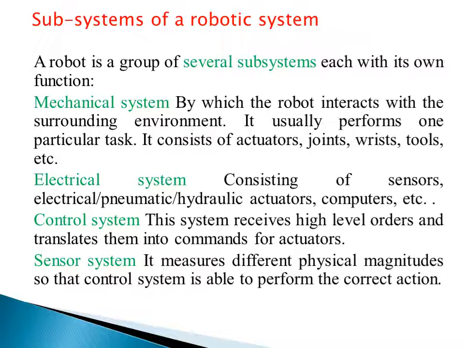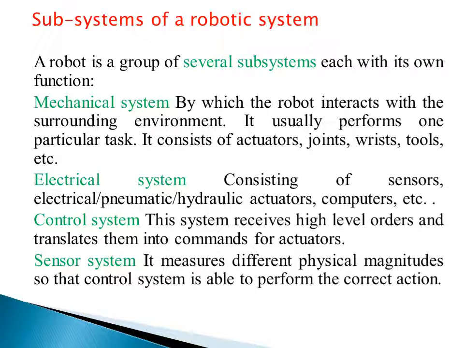So there are some actuators, there are some joints, right? Rotational joints or prismatic joints. We will discuss later on in detail all these types of joints, what types of joints are used in the robots. But yes, there are some rotational and prismatic joints where we can provide the motion of the joints, or we can permit the degrees of freedom. So then next is the wrist. It means the end part of the manipulator, and at the end of the wrist we use the gripper or tools. So these are basically the mechanical system of a robot.